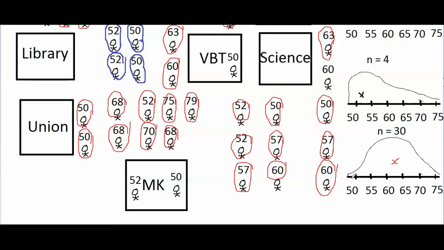And there are fewer samples out there that have low averages, and fewer samples out there that have high averages, because the larger sample size helps balance things out.